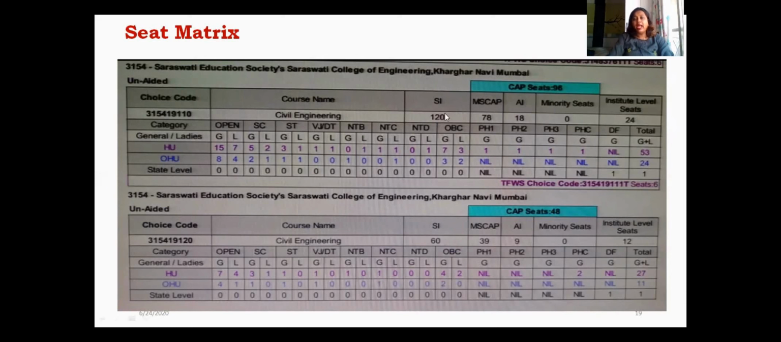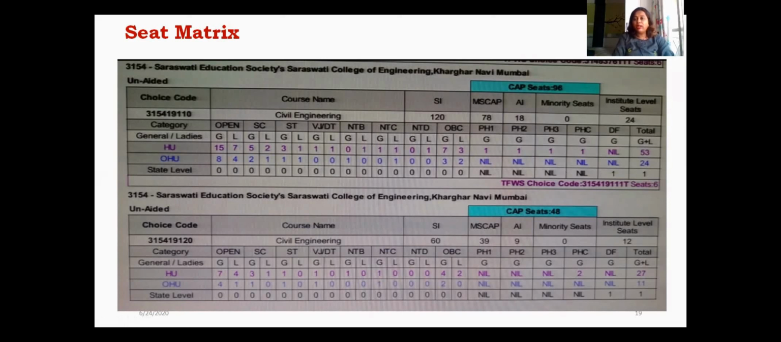Out of this 120, how are these seats bifurcated category-wise, then again general and ladies. General means boys and girls. L means only for girls. So how are these 120 seats bifurcated depending on the category like open, SC, ST and likewise. How are they divided among the Maharashtra state, then other than Maharashtra state, depending on the general and ladies category. Then again some seats are there for the institute level quota or management quota. All these types of bifurcation of seats are nothing but a seat matrix.